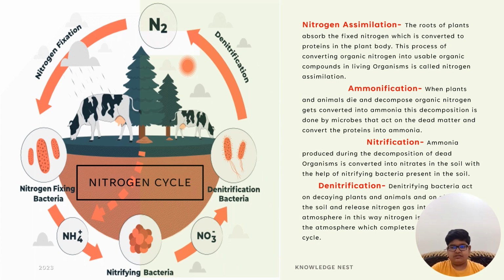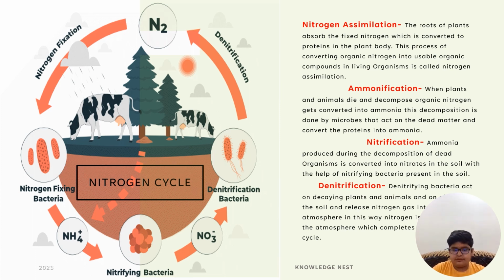Nitrogen assimilation: the roots of plants absorb the fixed nitrogen, which is converted into proteins in the plant body. This process is known as nitrogen assimilation. Ammonification: when plants and animals die and decompose, organic nutrients get converted into ammonia. This decomposition is done by microbes that act on the dead matter and convert the proteins into ammonia.